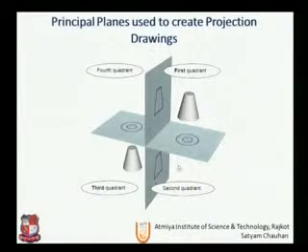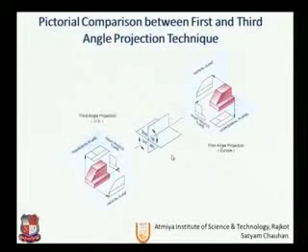And the same to the second quadrant, we have in fourth quadrant that it will be, the views will be overlapping, and same in the second quadrant, the views will be overlapping. So we are not using second and fourth quadrant in engineering. Let us move further, that the pictorial comparison between the first and third angle.